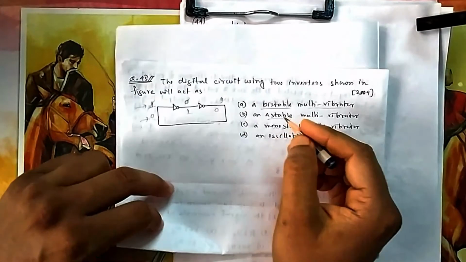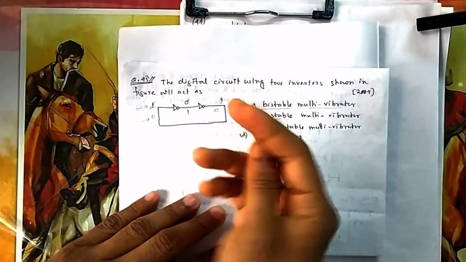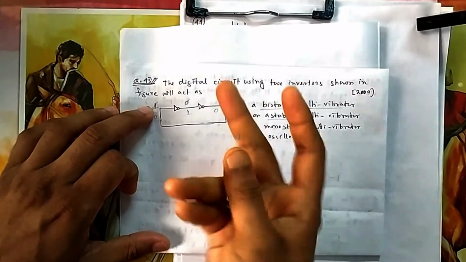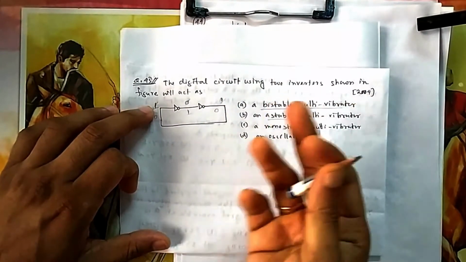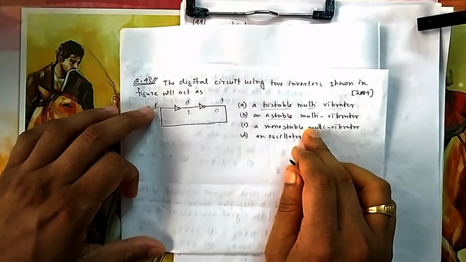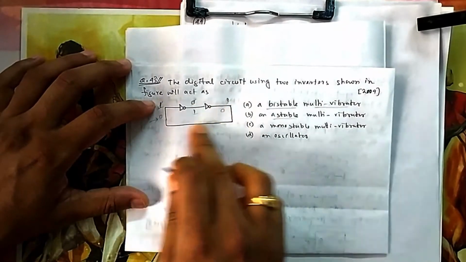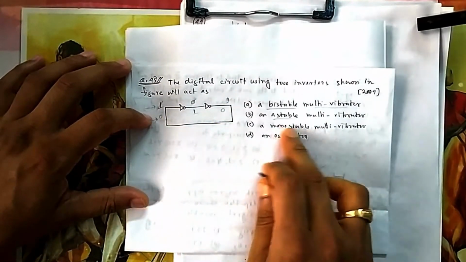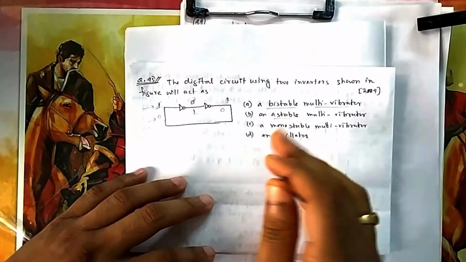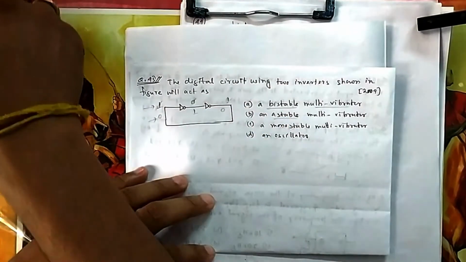Astable means no stable state, it is continuously swinging. If you give 1, it does not stay at 1, it is 1 0 1 0 1 0. You can think of oscillators in analog. It is changing continuously, that is astable. Monostable means only one stable state. If you give 1, only then it will be stable. If you give 0, it will become unstable, that is mono. Suppose only one, either 0 or 1. Oscillator is a concept of analog, so it is not here.